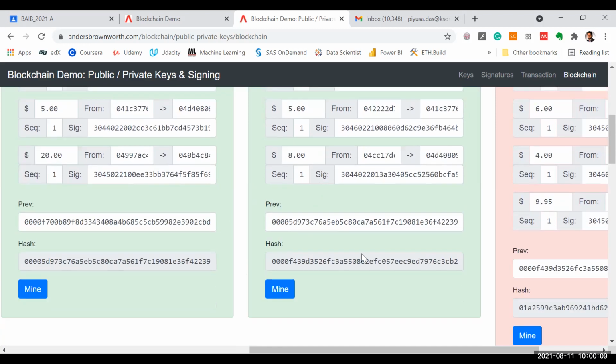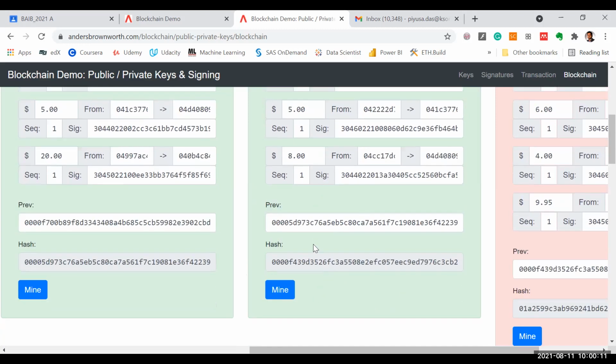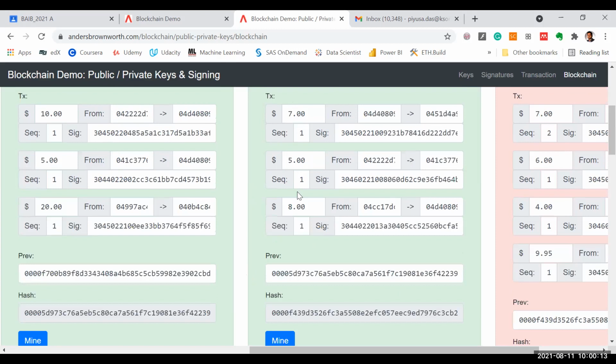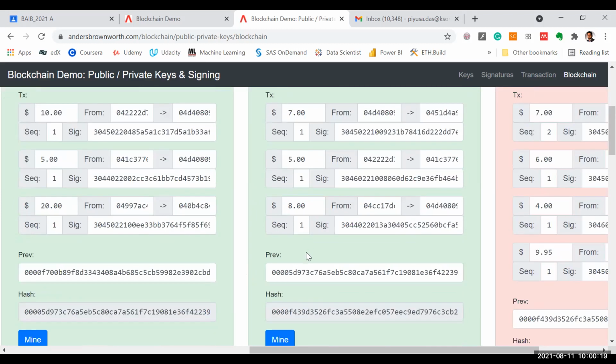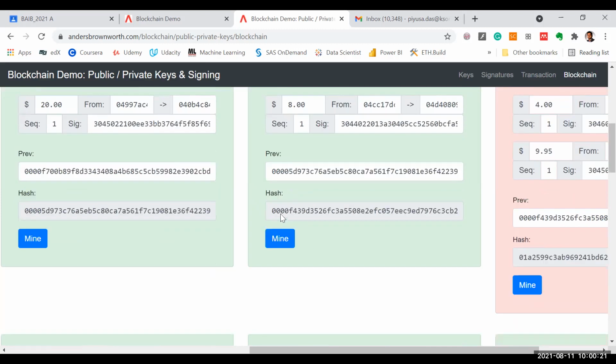Then the block needs to be verified, and block verification is done through the SHA-256 algorithm, which is nothing but finding this nonce, the random number which will create a hash, here 4 zeros. Depending upon the blockchain, the number of zeros will be different. This is the main logic behind a blockchain.